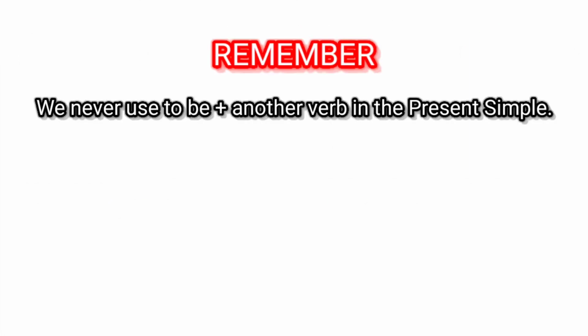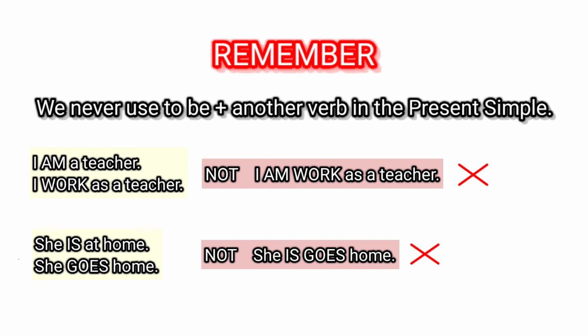Remember, we never use the verb to be plus another verb. We use the verb to be or another verb in the present simple. We never use them together. For example, we say, I am a teacher or I work as a teacher. But we never say I am work as a teacher. She is at home or she goes home. But we never say she is goes home.